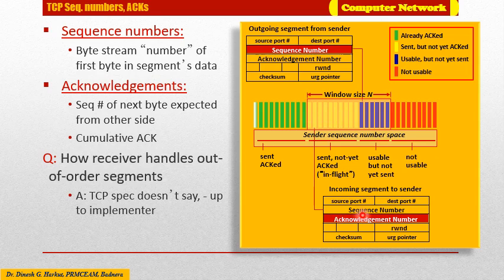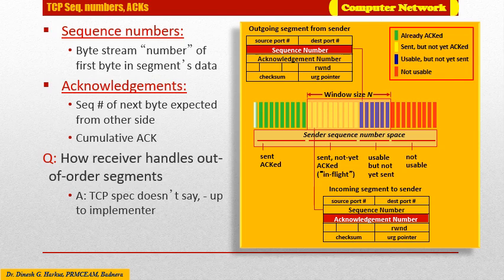This acknowledgement number in the incoming segment at the sender may be the number of any one of these yellow packets, which indicate the packets were sent but yet to be acknowledged by the receiver. Each sequence number is inserted in the sequence number field in the header of the appropriate TCP segment.